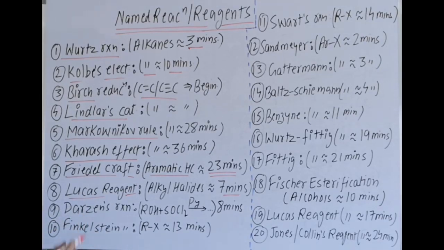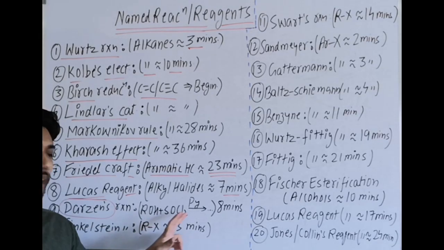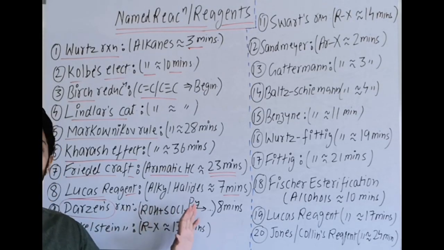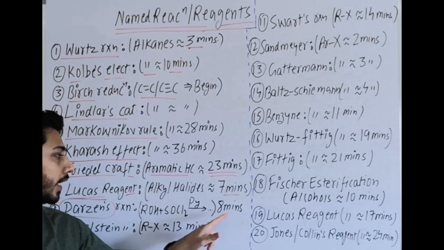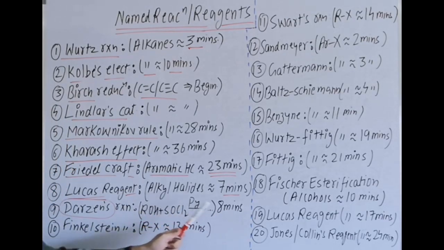Next is Darzan's reaction. The name is not important. Firstly, I am saying the name is not important, but names are given in some books. So I am putting here Darzan's procedure or Darzan's reaction. What is that? Alcohol with SOCl2 in pyridine, SN2 reaction. That is Darzan reaction. It is in which video? Alkyl halide video at 8th minute, around 8th minute.